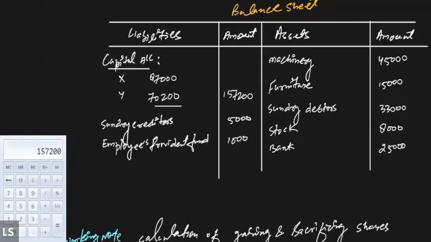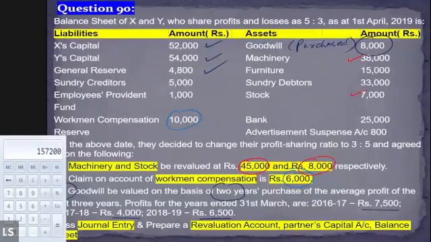Other than this, we have a workman compensation reserve in the balance sheet, but the workman compensation reserve is distributed among the partners only. Now there will be a claim instead of workman compensation reserve. There will be a claim of 6,000. We anticipated that workman compensation can be up to rupees 10,000, but the actual claim is only for rupees 6,000.